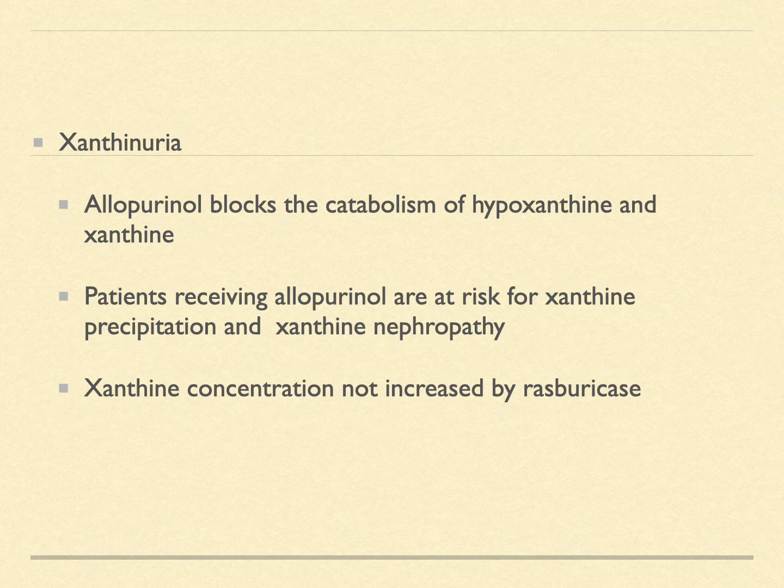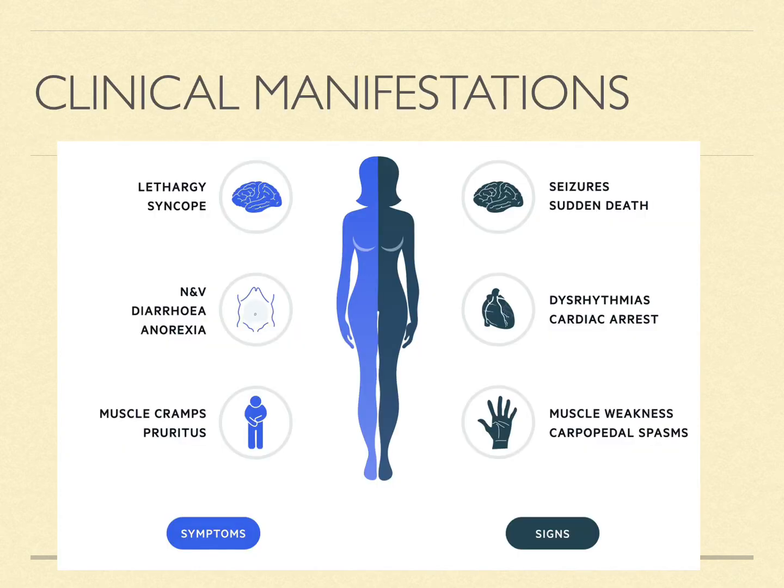Xanthinuria. The allopurinol blocks the catabolism of hypoxanthine and xanthine. Patients receiving allopurinol are at the risk of xanthine precipitation and xanthine nephropathy. Xanthine concentration is not increased by rasburicase, as we have seen in the basic physiology diagram.